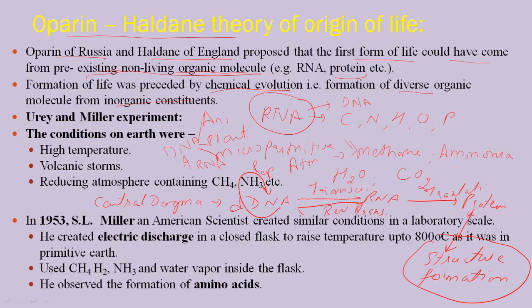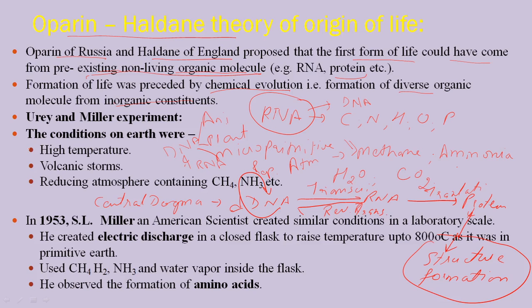High temperature, volcanic storms, and reducing conditions, because in the starting phases the temperature is very high and there are several gases due to volcanic storms, and as the temperature falls, methane and ammonia are released. So they also take some gases.